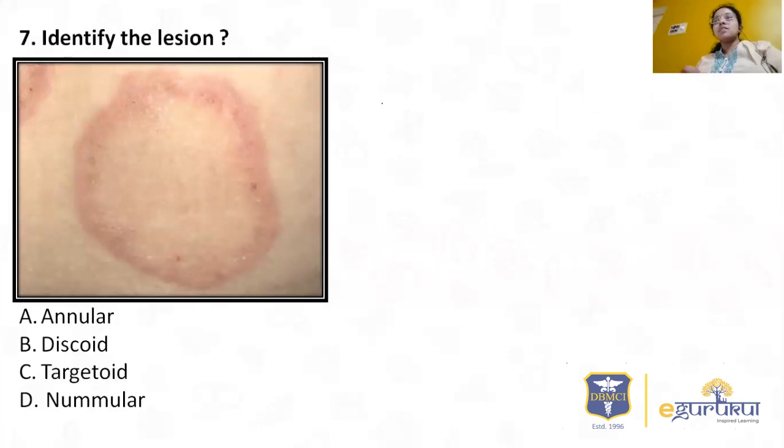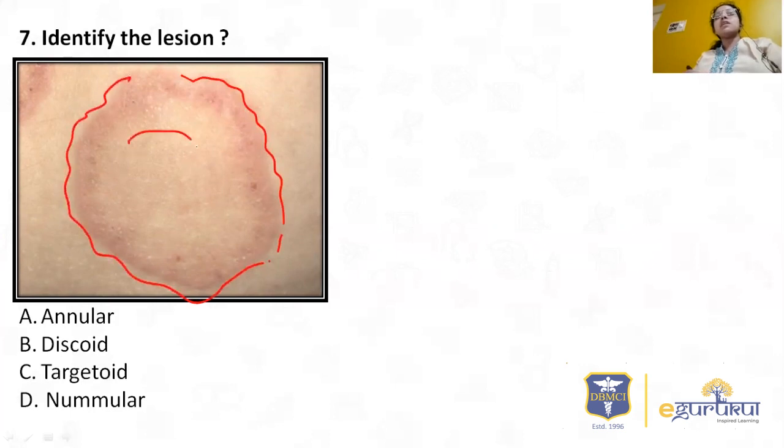Here is one such question where you are seeing a round lesion. In common man's terms, I can say it is a round lesion. Along with that, you are seeing the borders, which are quite prominent, and there is a central clearing.